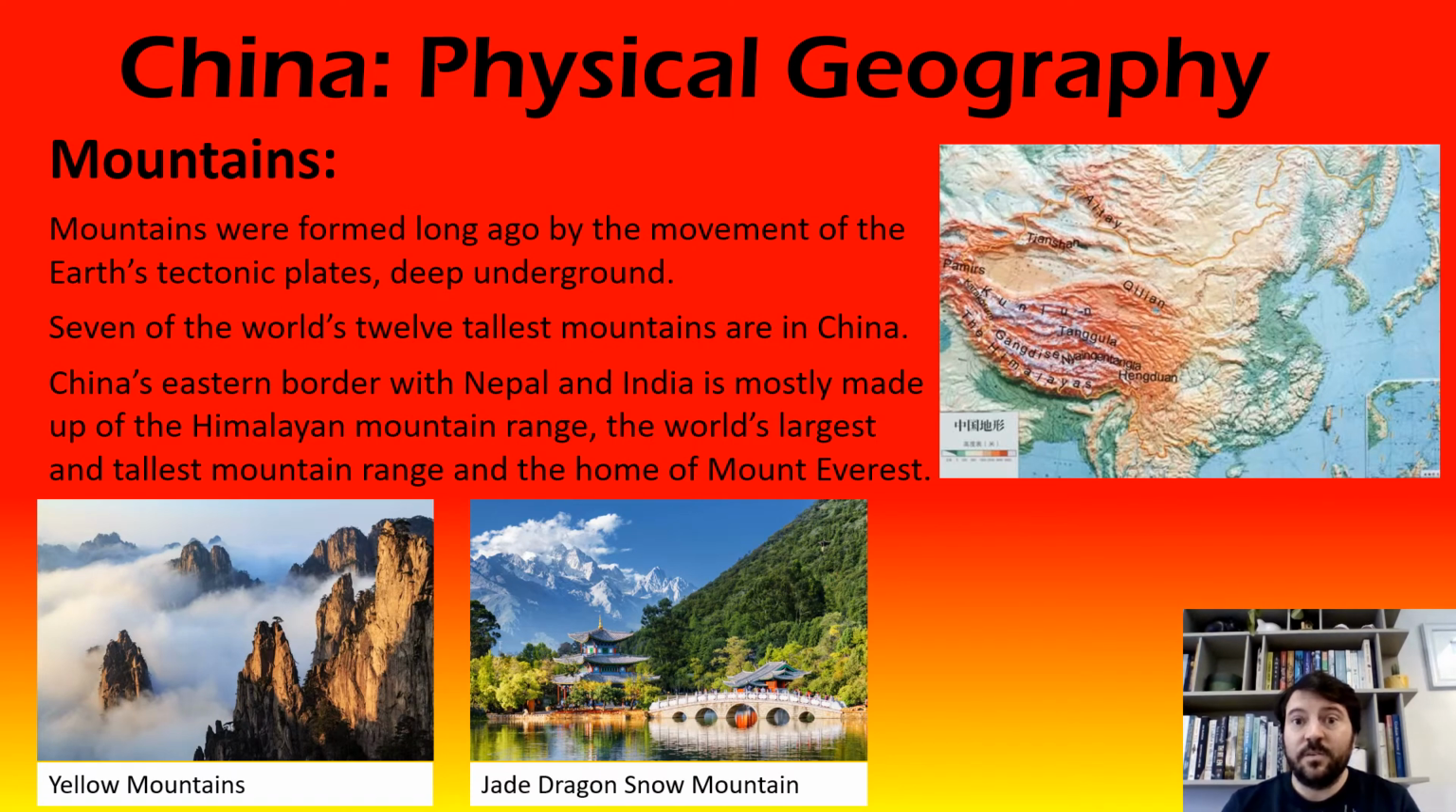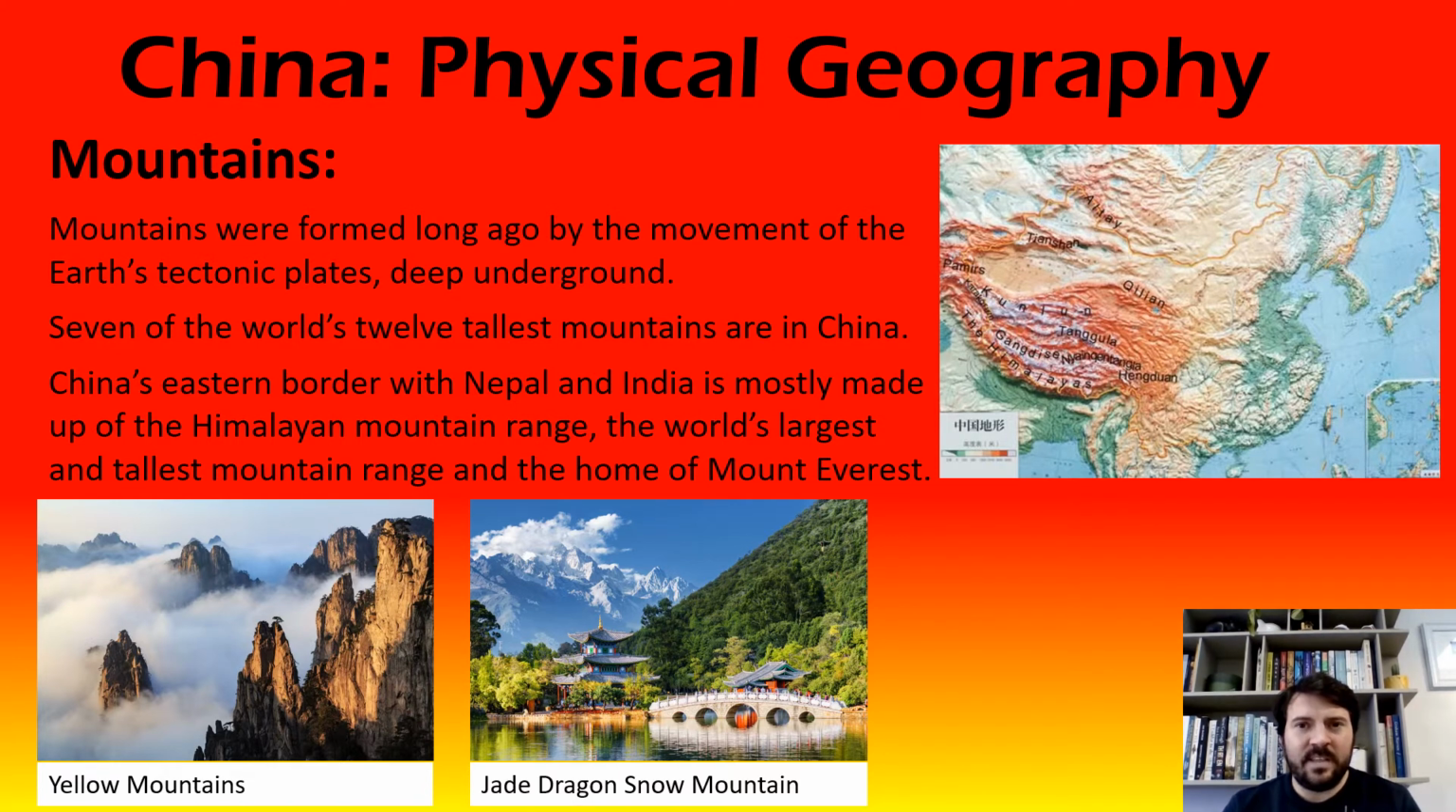So China is one of the world's most mountainous countries, and mountains are actually really important for human beings, especially high mountains, because very high mountains end up with a lot of snow and ice on them, and that snow and ice then melts and trickles down the mountain in rivers, so it supplies lots of water for human beings.